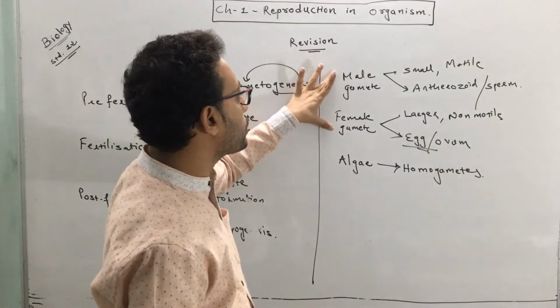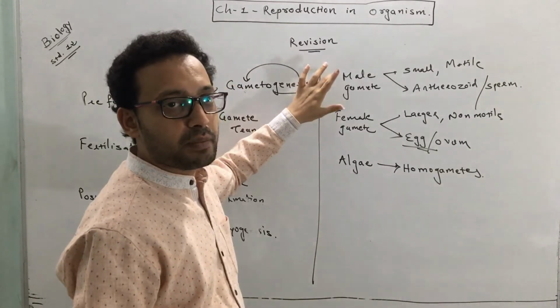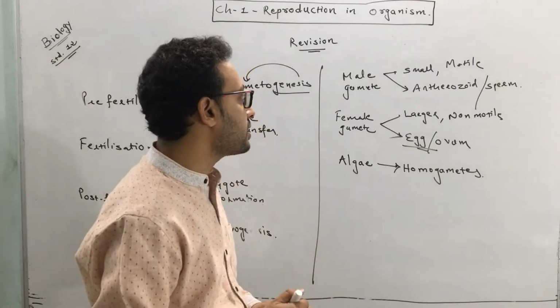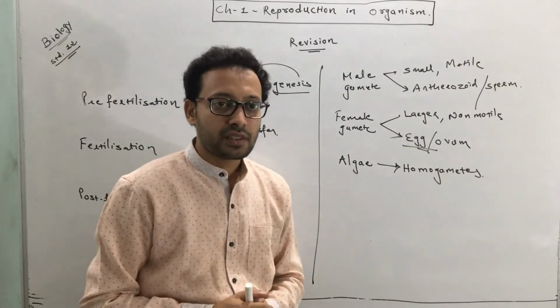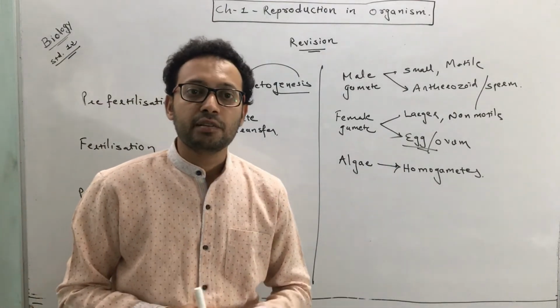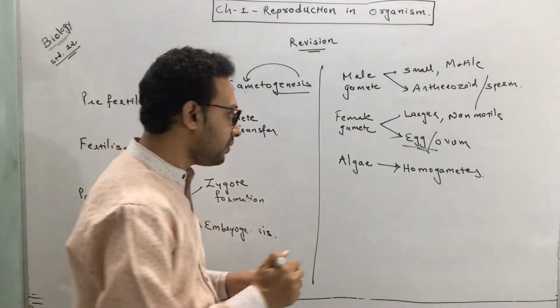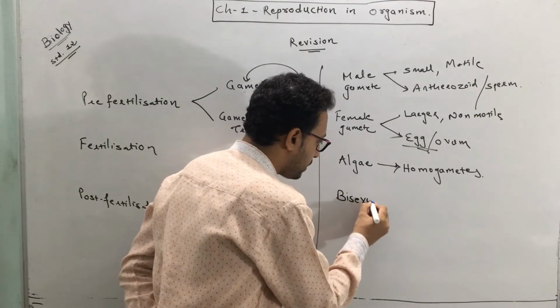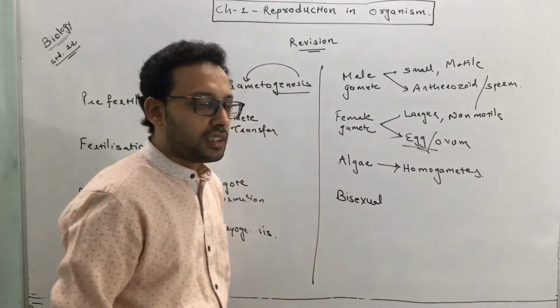But in all other, most of the living organisms, the male and female gametes are of different type. So this is called male and female gamete. Now before we go ahead, you should know the sexuality in plants and animals. So I hope you know the meaning of sexuality. Let's start with a plant.